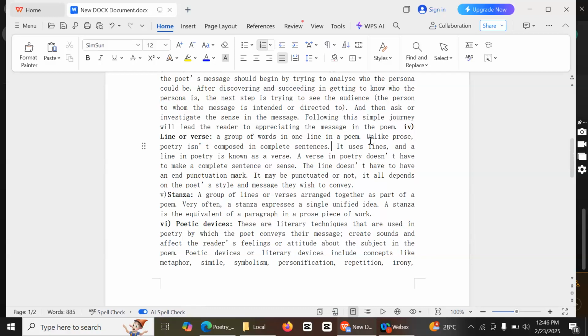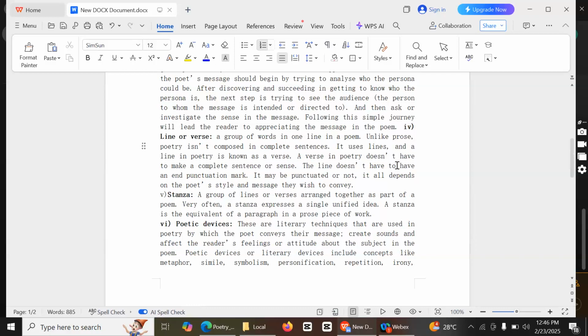Like prose, poetry isn't composed in sentences. A line is similar to a sentence in prose, but poetry uses a line, and the line in poetry is known as a verse. It means a verse is the same as a line.